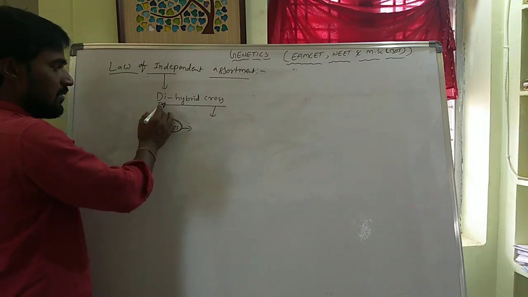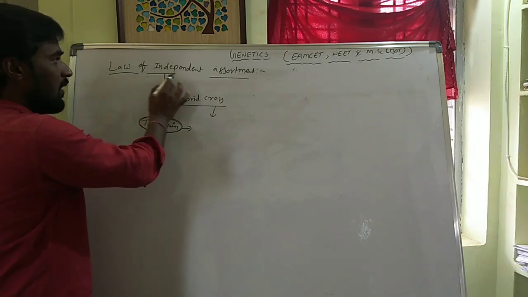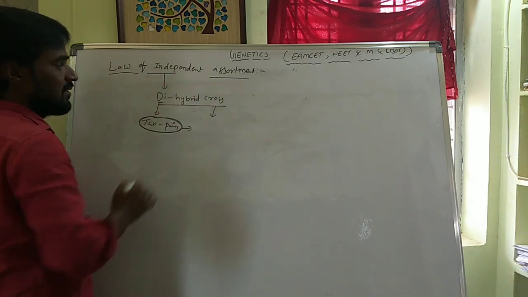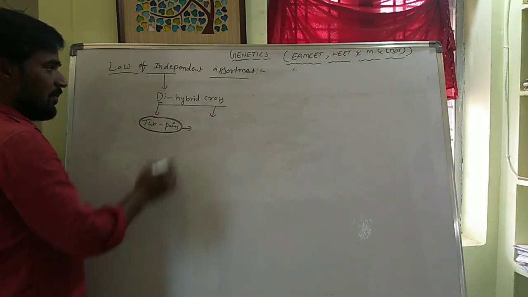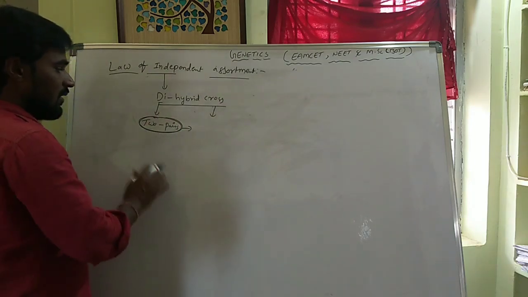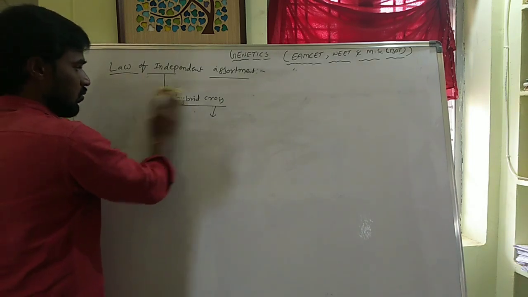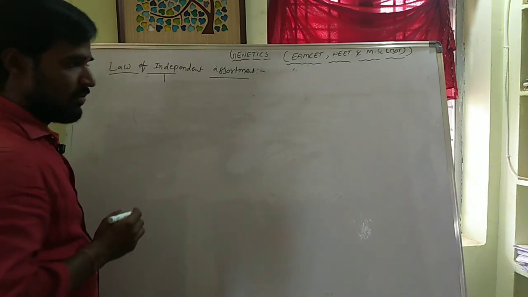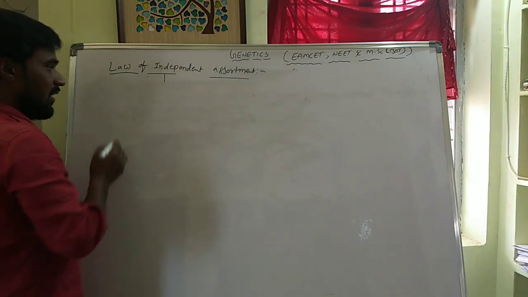For which purpose did Mendel take the dihybrid cross as an example? To explain the law of independent assortment. So, the dihybrid cross means the cross between two pairs of characters. What are those two pairs of characters? Now explaining the dihybrid cross. To explain it, Mendel took the